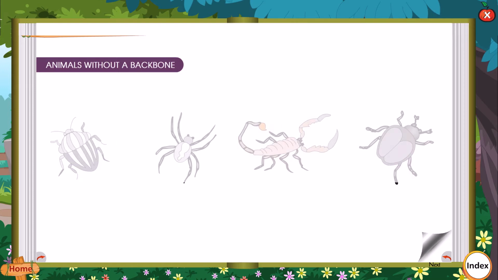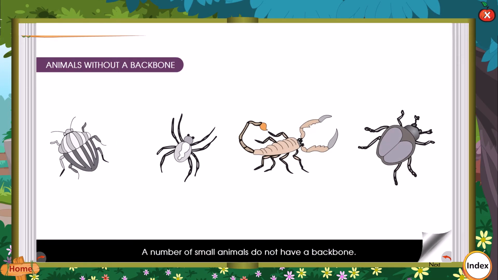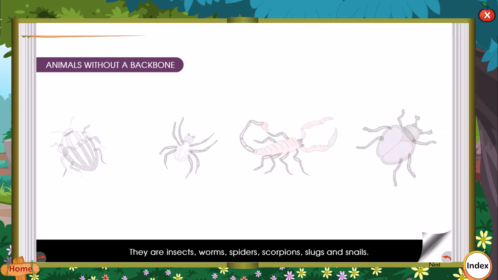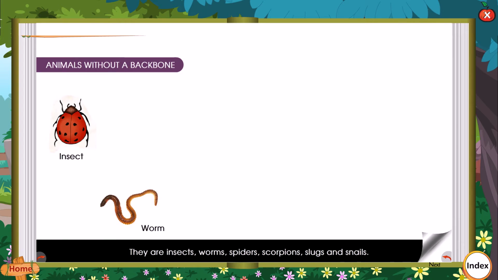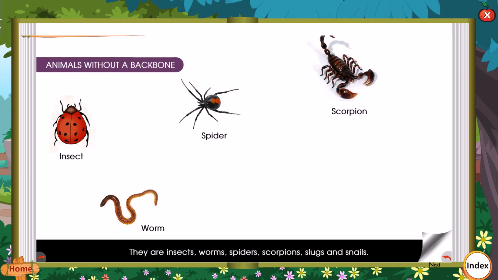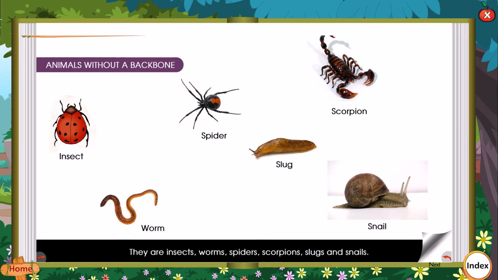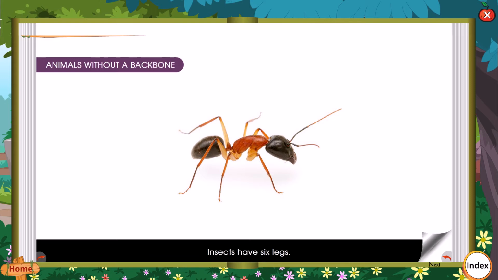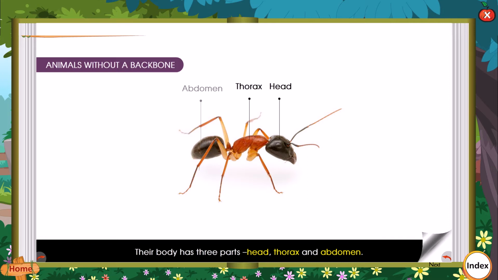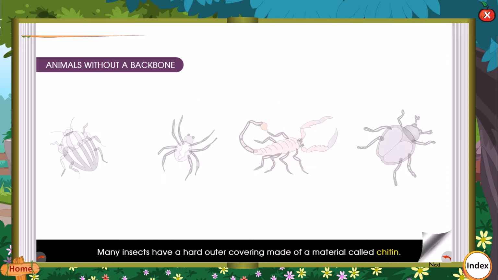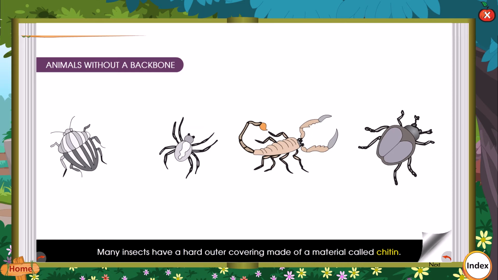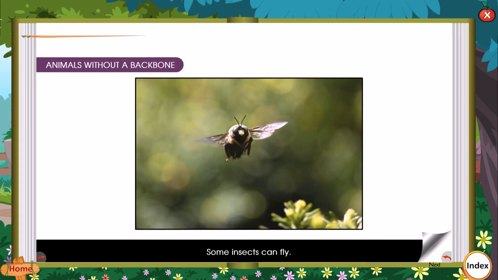Animals without a backbone. A number of small animals do not have a backbone. They are insects, worms, spiders, scorpions, slugs, and snails. Insects have 6 legs. Their body has 3 parts: head, thorax, and abdomen. Many insects have a hard outer covering made of a material called chitin. Some insects can fly.